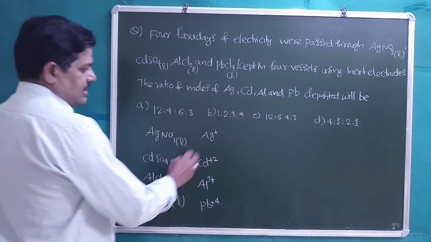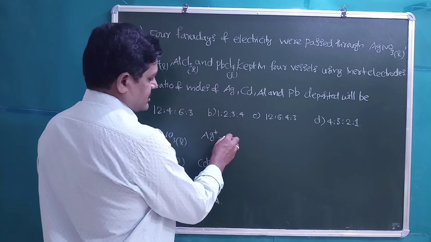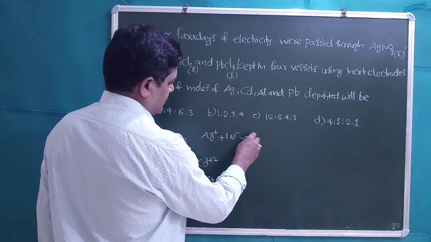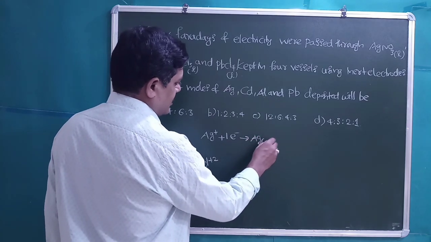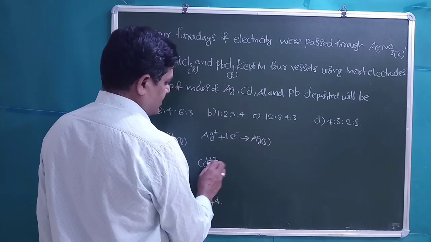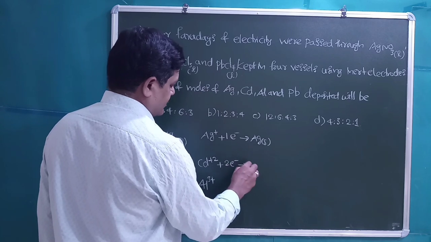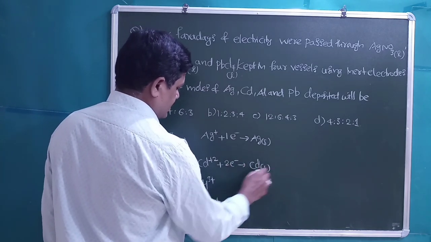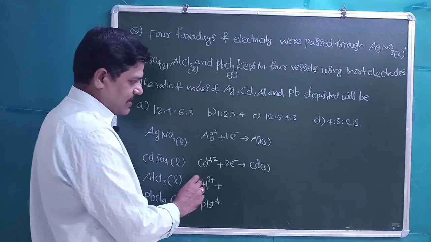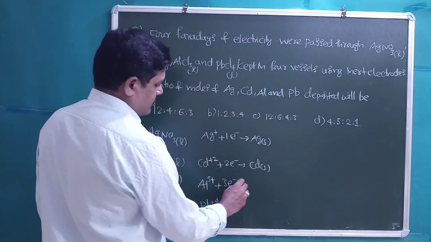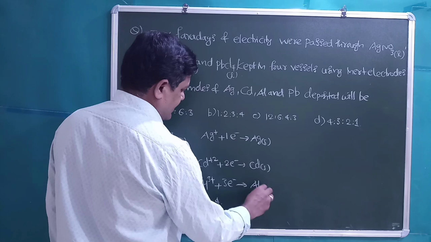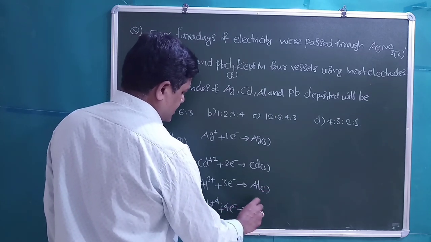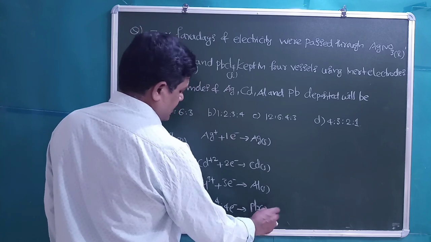Students, so for discharge, Ag plus requires 1 mole of electron, then it will convert into Ag solid. Cd2 plus requires 2 moles of electrons, that is Cd solid we will get. Similarly, Al3 plus needs 3 moles of electrons, which gives Al solid. Pb4 plus needs 4 moles of electrons, which gives Pb solid.